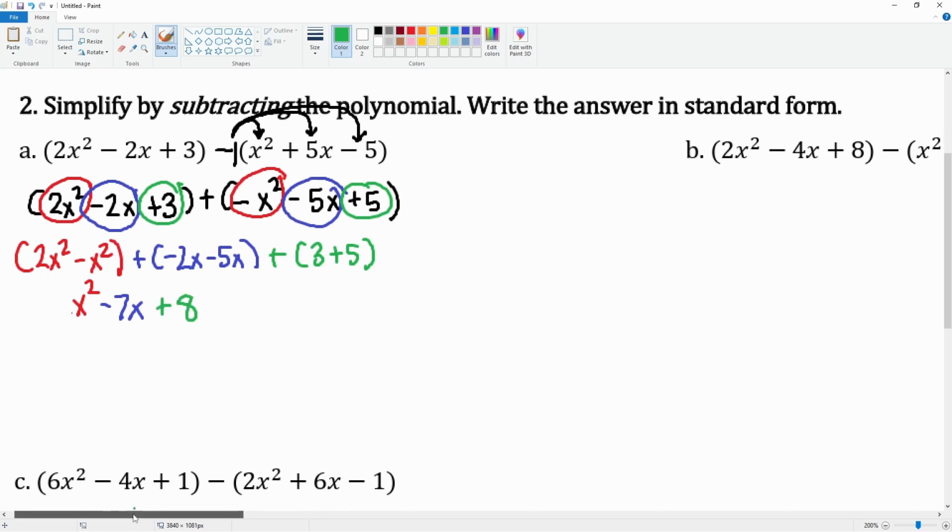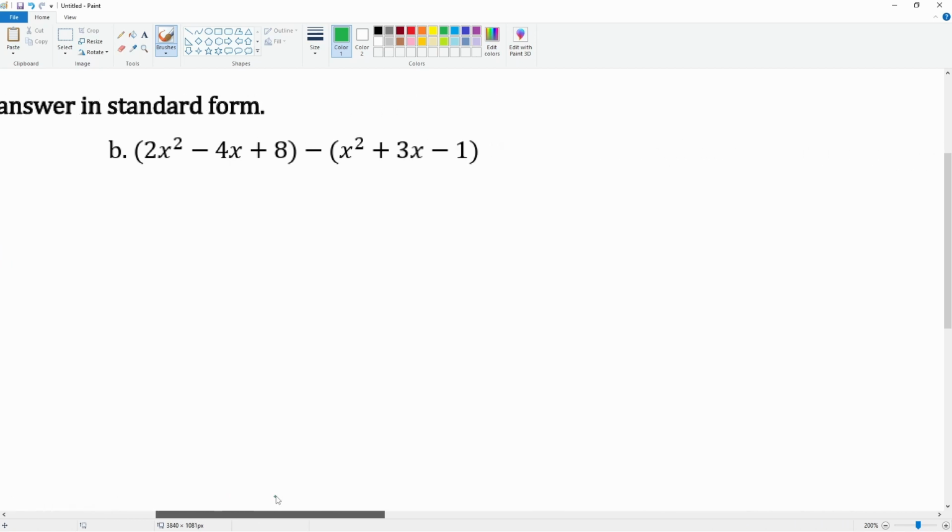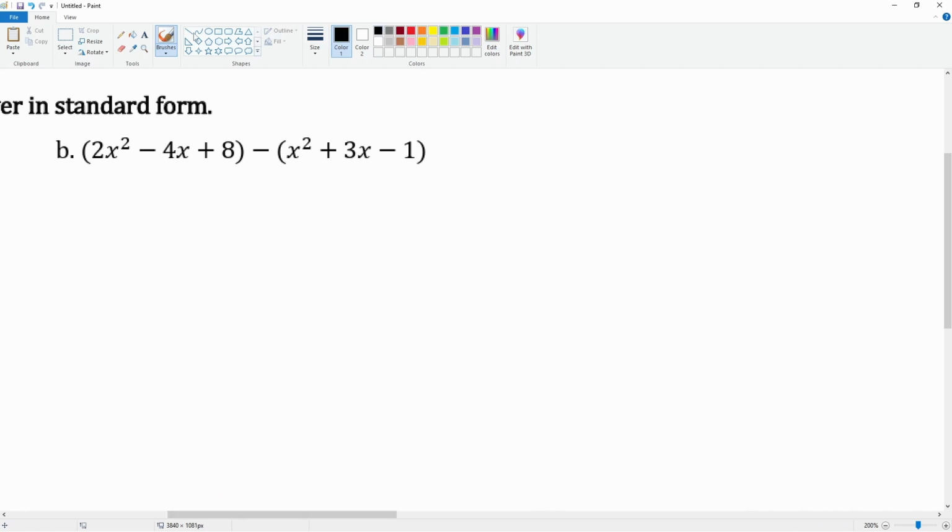There you go. It's simple once we turn it into an addition problem, and we can turn it into an addition problem because we distribute that negative 1 in front. Same thing for b. Let's distribute this negative 1 that is in front of that parentheses. Negative 1 times x squared becomes negative x squared. Negative 1 times 3x becomes negative 3x. Negative 1 times negative 1 becomes positive 1.